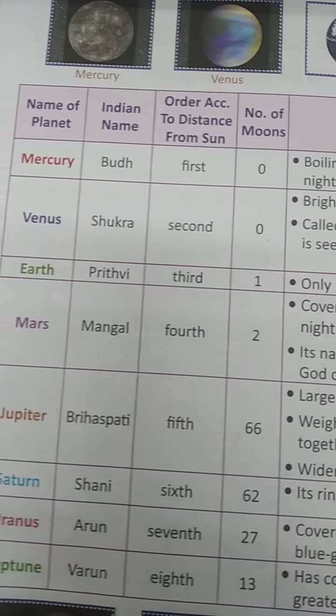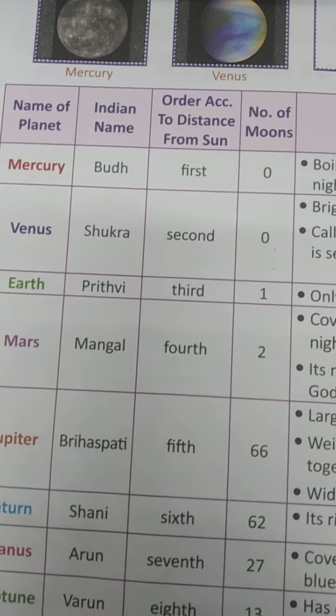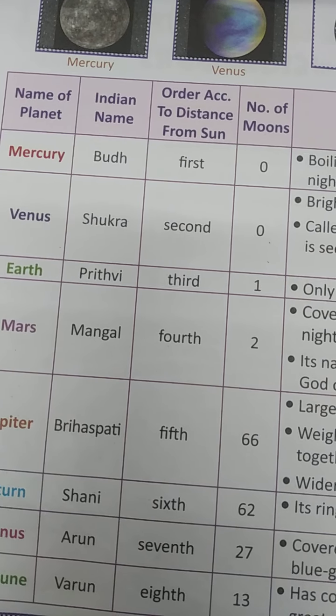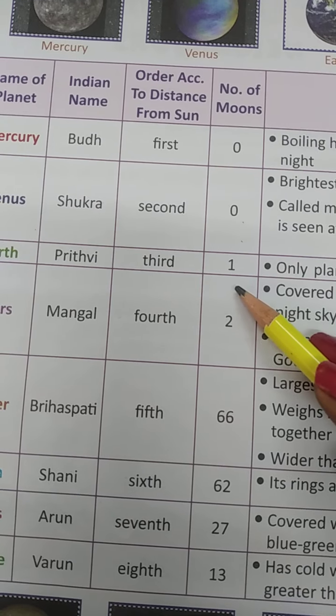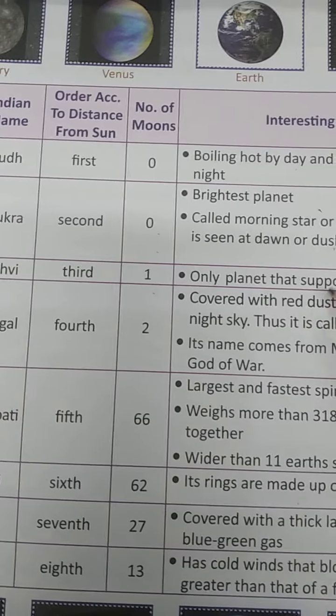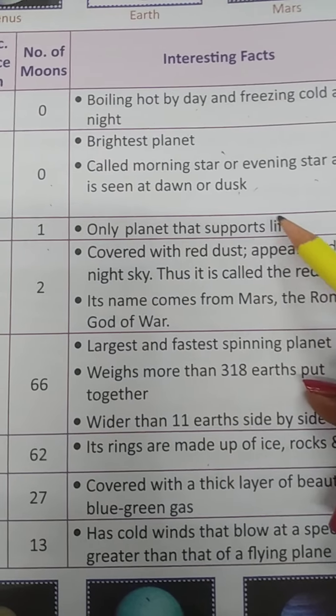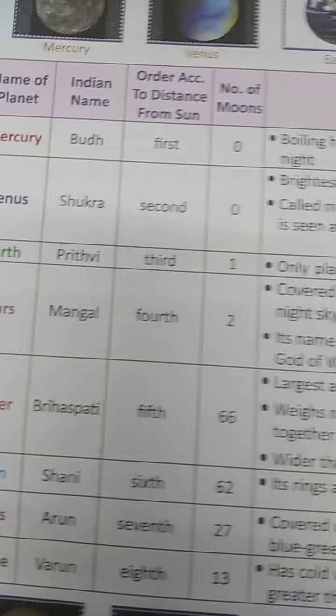Next is Prithvi, or we can say the Earth. The Indian name is Prithvi and the order according to distance from the sun is third, number of moons is 1, and it is the only planet that supports life. सिर्फ एक ही planet ऐसा है जिस पर life है, that is known as Earth.